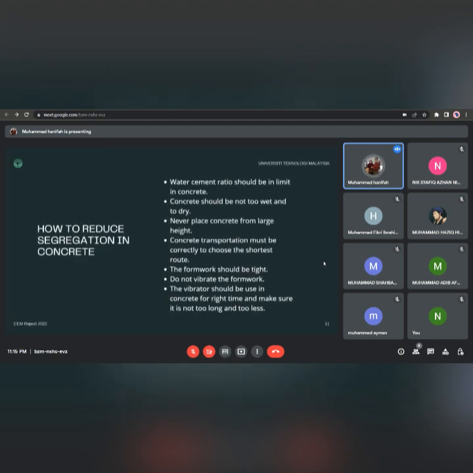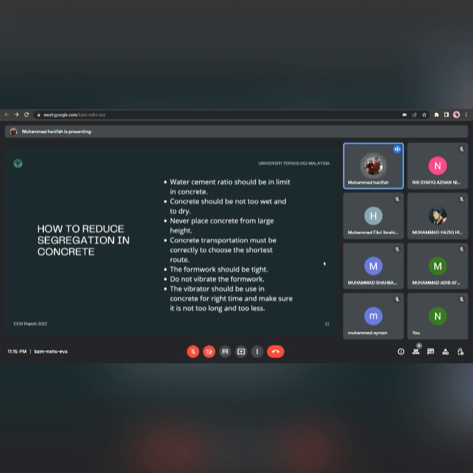And how do we reduce segregation in concrete? Firstly, we need to keep the water cement ratio within the limit for concrete. Then the concrete should not be too wet or too dry. Then never place concrete from a large height. And concrete transportation must be done correctly, choosing the shortest road. And the formwork should be tight.